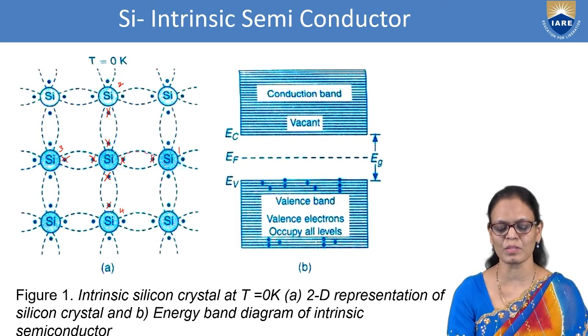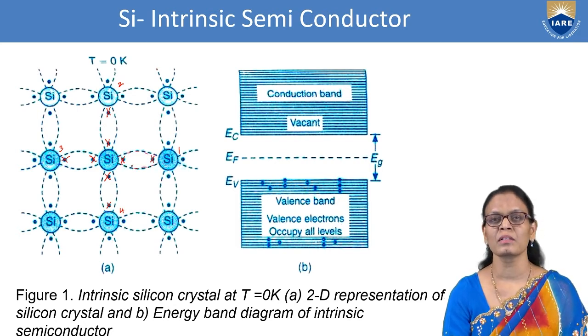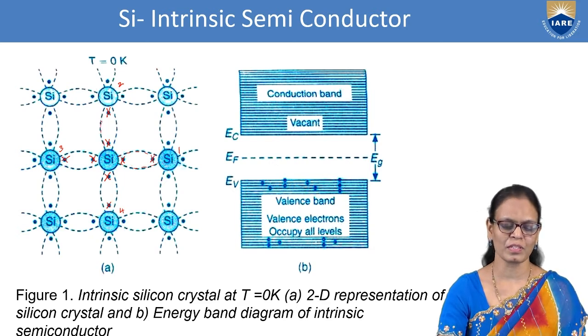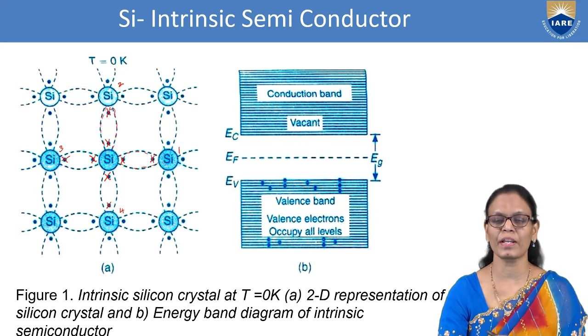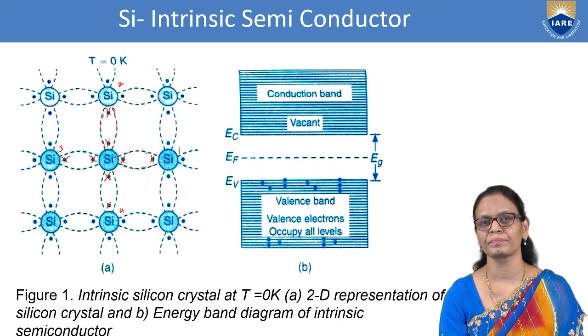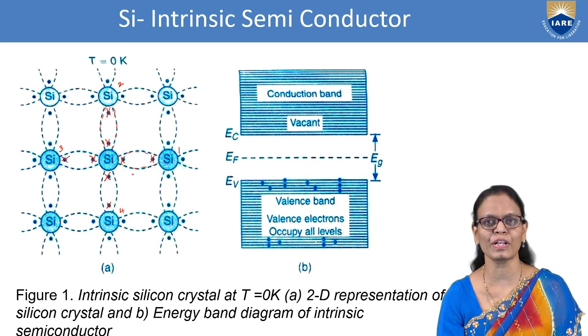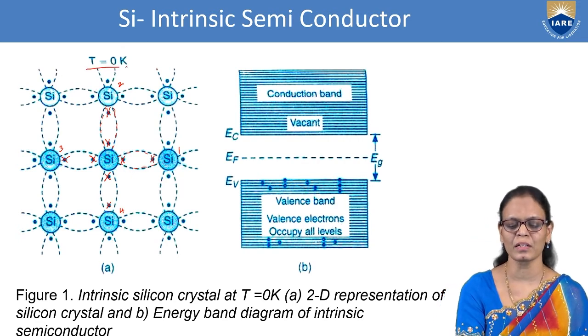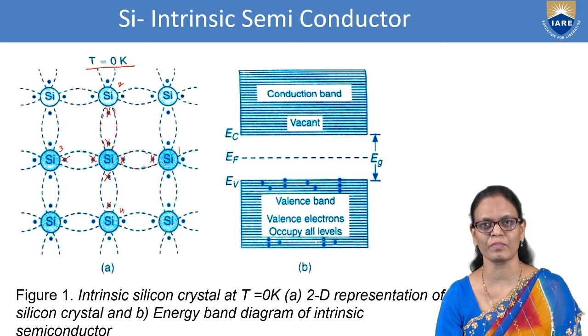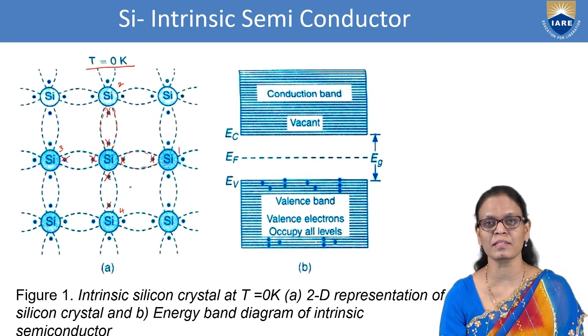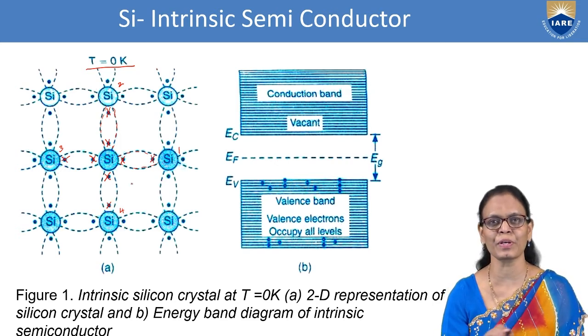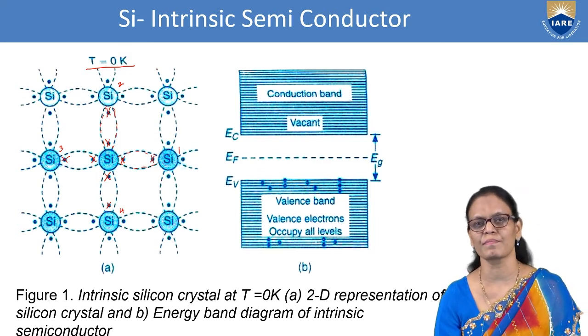We are showing the bonds by this dotted line. The dotted lines show the covalent bonds. So all the 4 valence electrons are bonded with the neighboring atoms, and so there are no free electrons. This is all at T equal to 0 Kelvin. And this is an intrinsic semiconductor. Intrinsic means pure semiconductor. All atoms are silicon atoms.